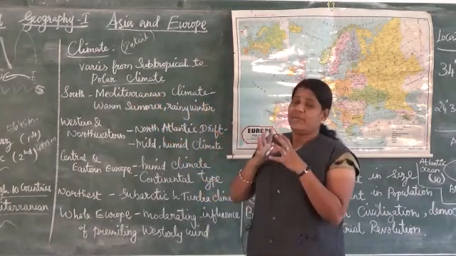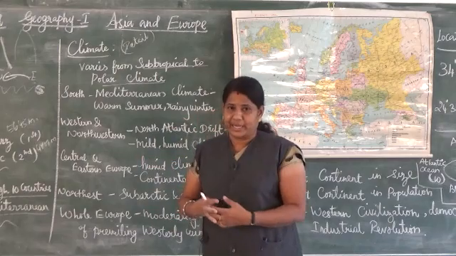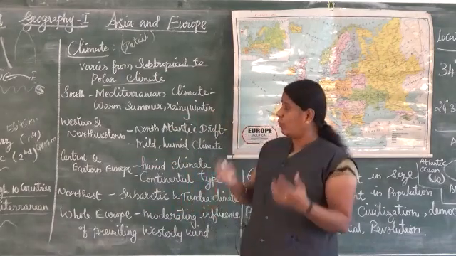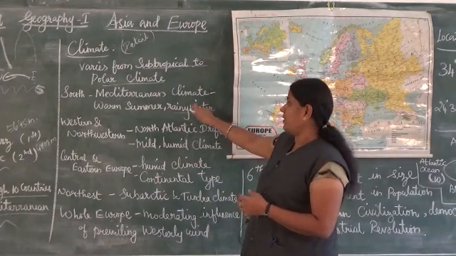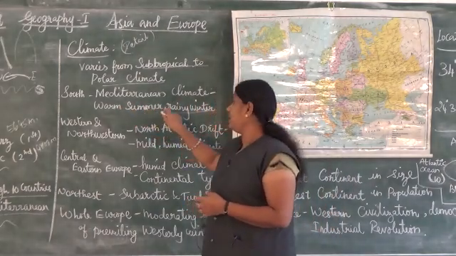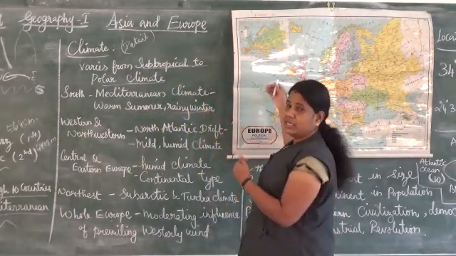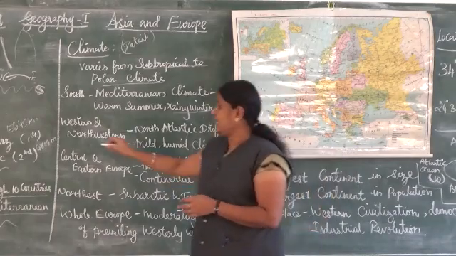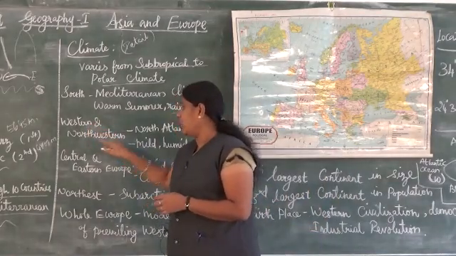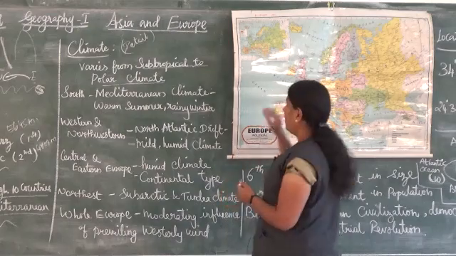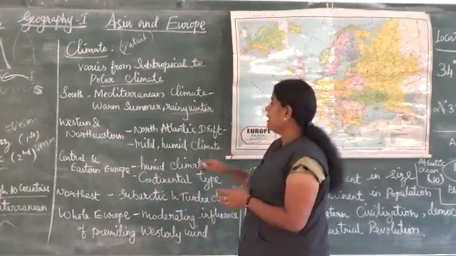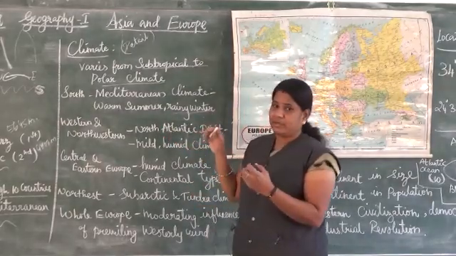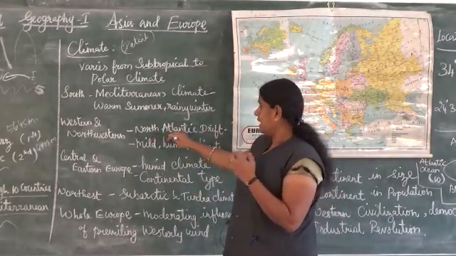That means we can see warm summers. In the summer season we get warm weather, and at the same time in the winter season we get rain. So warm summer and rainy winter in the south side. If we see the western and northwestern sides, we can get the North Atlantic drift.